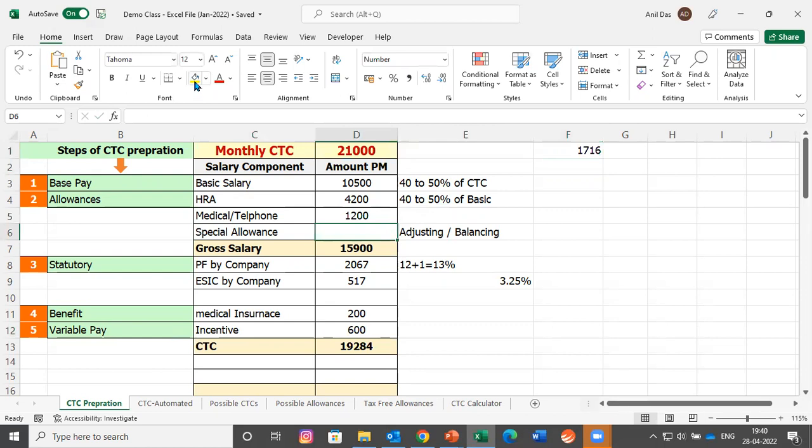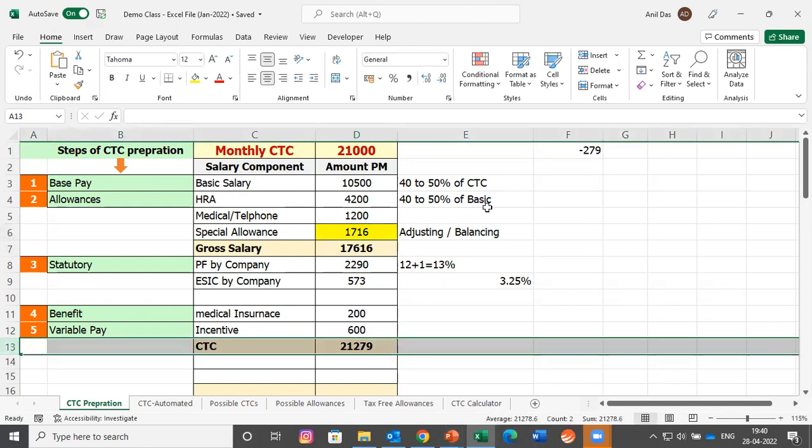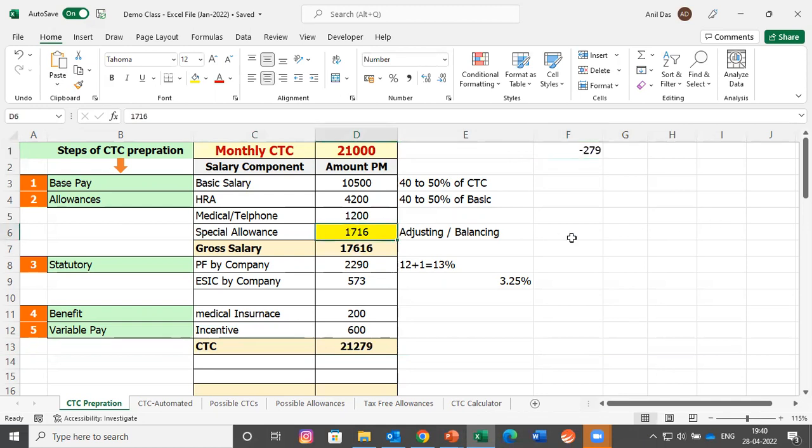Now this cell has become active. Now this HR professional would try to put 1716 in the special allowance to reach the desired figure of 21,000 here. Let's do that. Let's see by adding 1716 whether we are reaching the desired figure of 21,000 or not. No, we have not reached, we have crossed. There is a difference of 279. So now this HR professional would try to subtract 279 to reach the desired figure of 21,000. I am doing that. Let's see whether we are reaching 21,000 or not.